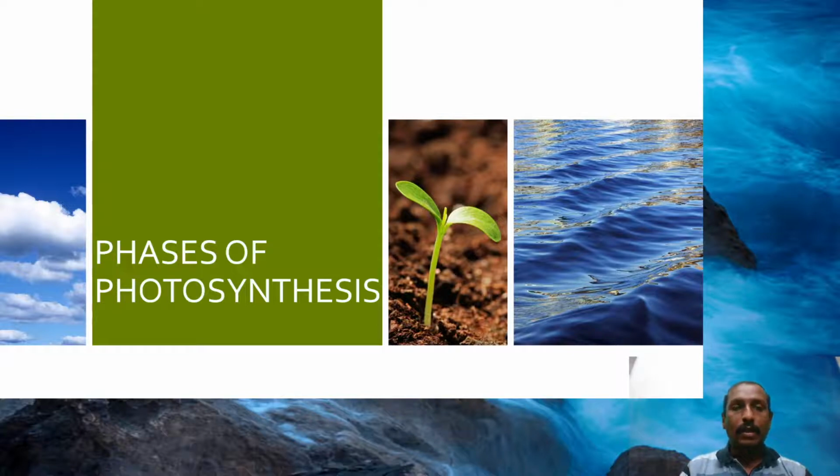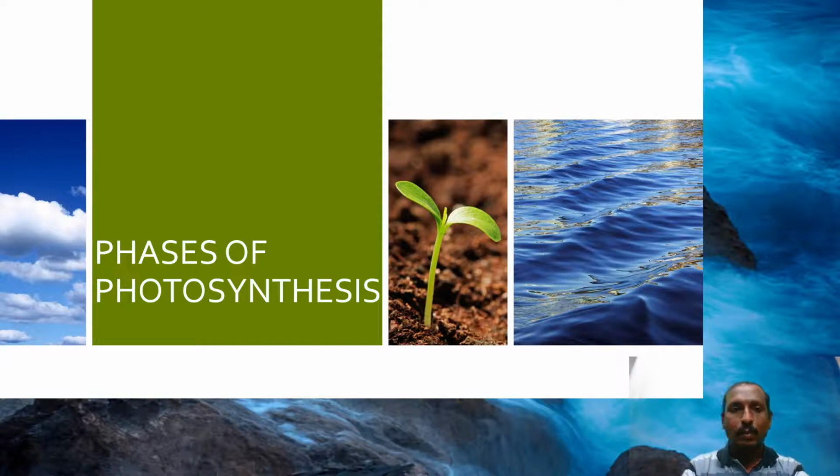Green plants have the ability to capture solar light energy and convert it into chemical energy, and by using that chemical energy they can reduce carbon dioxide to carbohydrate. The entire process is simply called photosynthesis, synthesis with the help of light. Green plants are reducing carbon dioxide to carbohydrate by utilizing the energy available from the sunlight. That process is simply called photosynthesis.